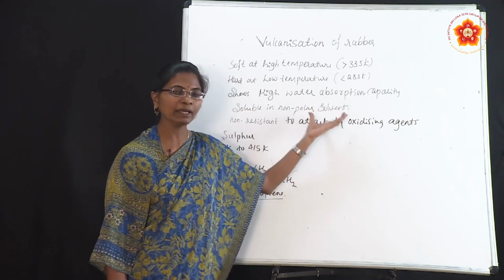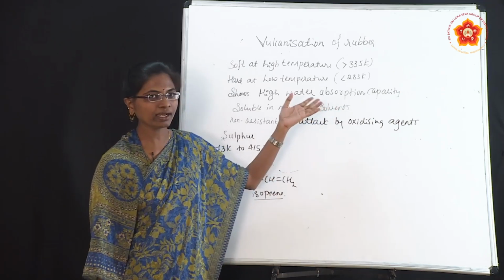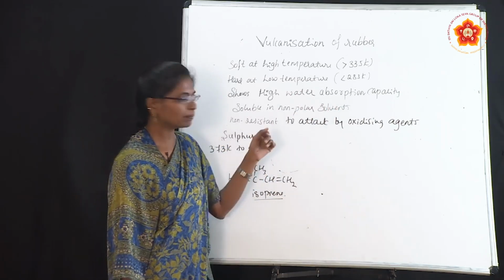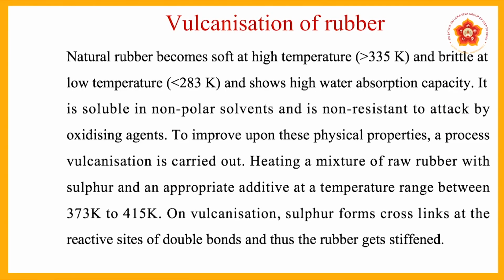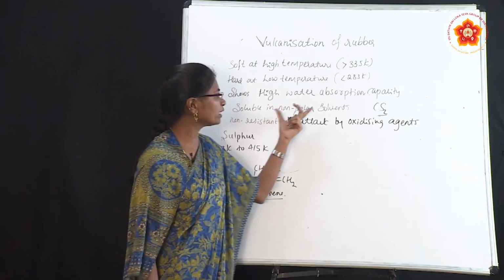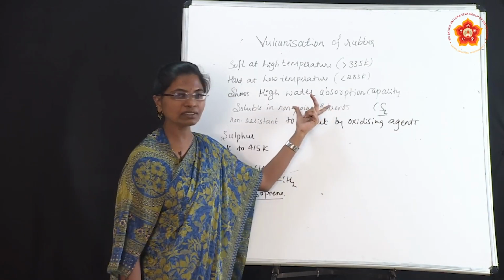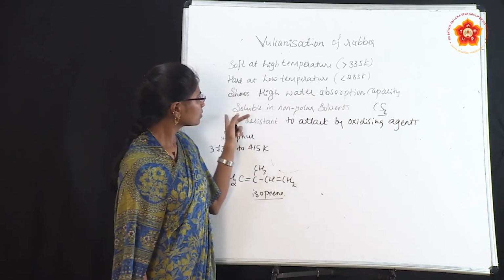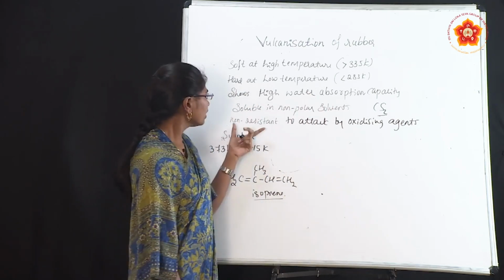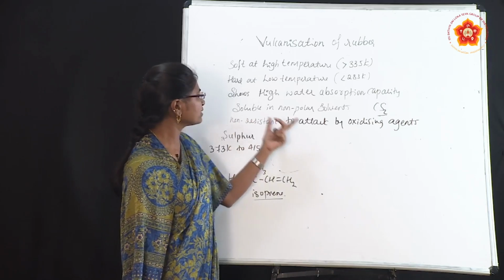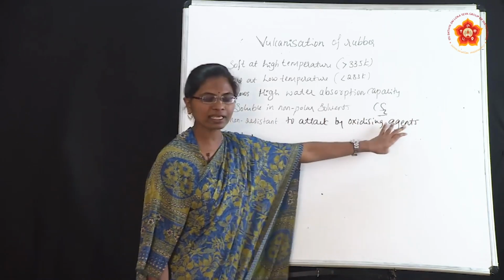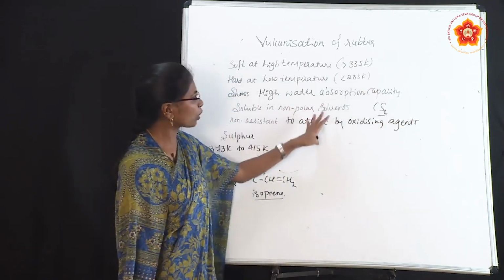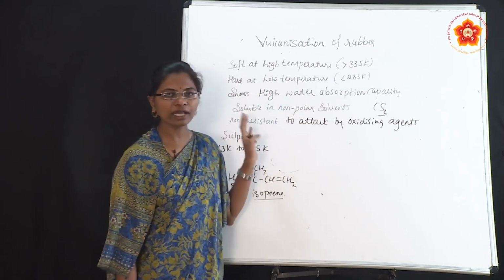Non-polar solvents are like benzene, toluene, and carbon disulfide, CS2, which you can also give as examples. Natural rubber is soluble in non-polar solvents, and it is insoluble in water. It is also non-resistant to attack by oxidizing agents. These are all the properties of natural rubber.